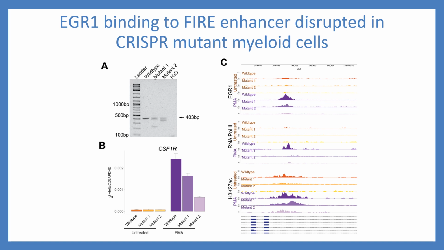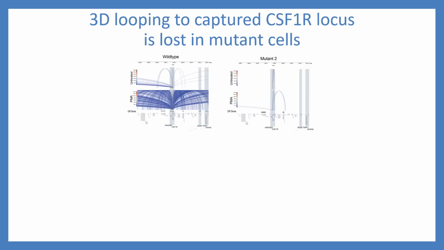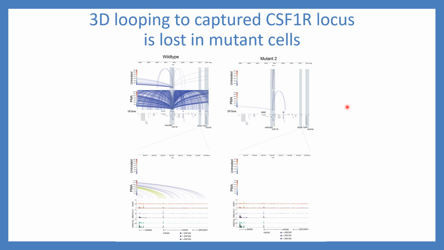Further looking at DNA looping in these cells, we see that in the wild type, after differentiation, there's a ton of looping that occurs. However, all of that looping is lost in mutant cells. If we look further into genes that are deregulated, or genes that are differentially expressed in the wild type cells but not in the mutant cells, and they're highlighted here in gray, looking at one of the genes, IRGM, we do see that at the promoter there is a ton of looping that occurs after differentiation in the wild type.